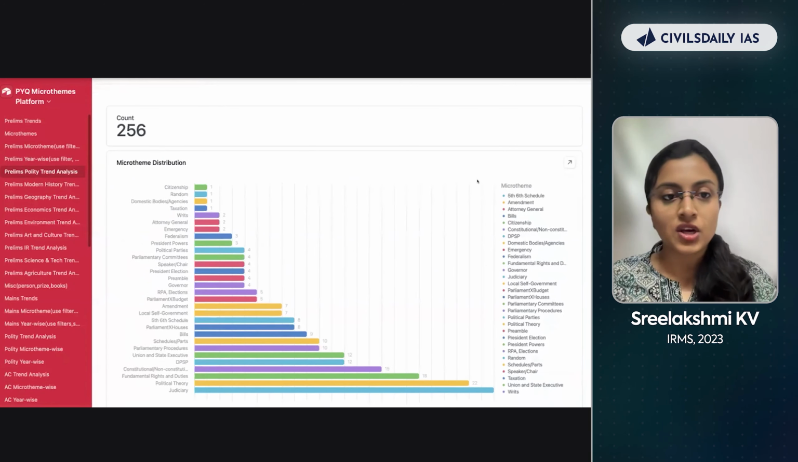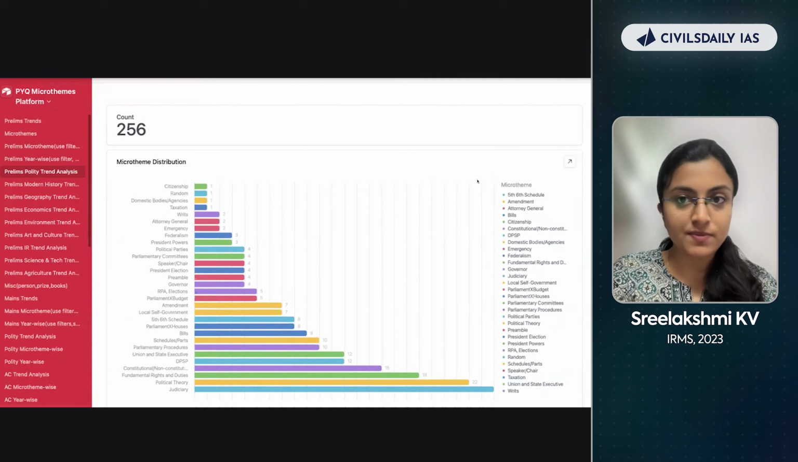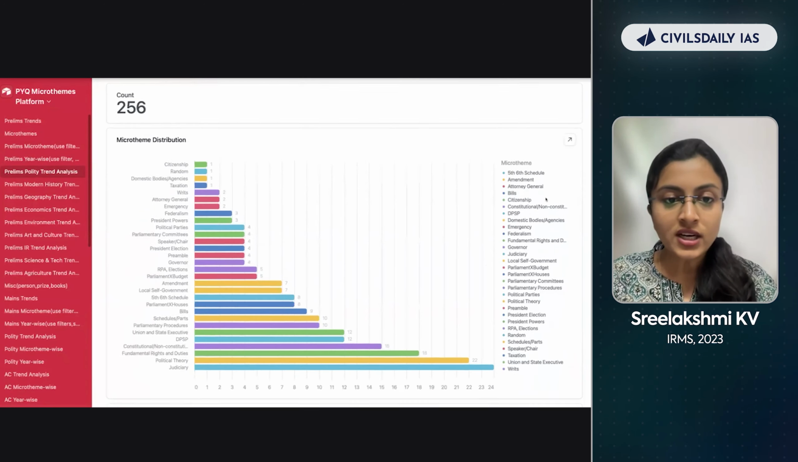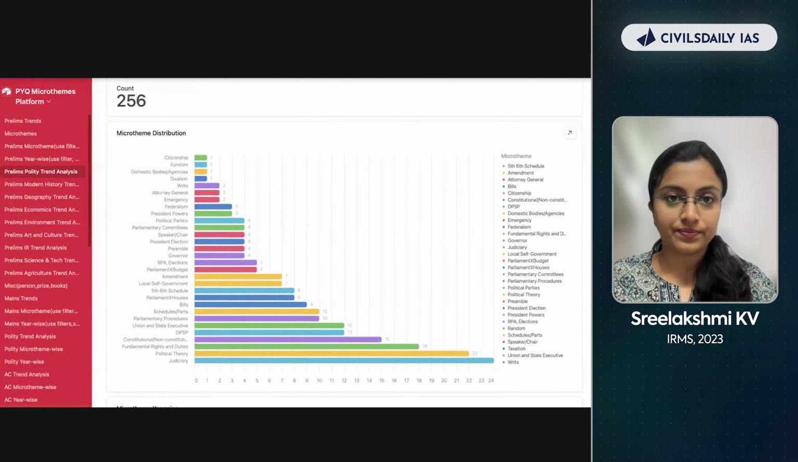All right. So this is micro theme analysis for polity, specifically for prelims. Look at this graph and you will identify. Just tell me in the chat box which micro theme is the most important out of all of these. Judiciary, very good. Wonderful. You get an idea, right? Judiciary, maximum number of questions have been asked in prelims. So spend more time on judiciary.